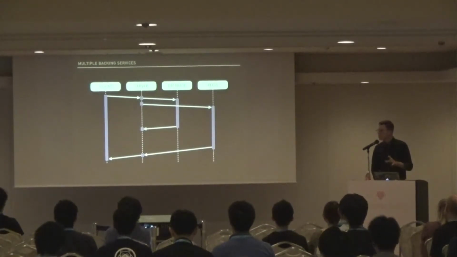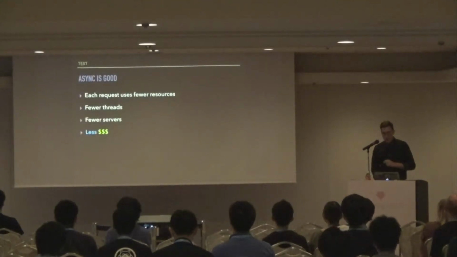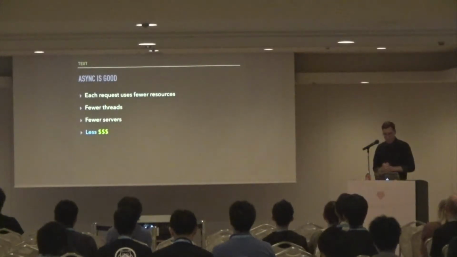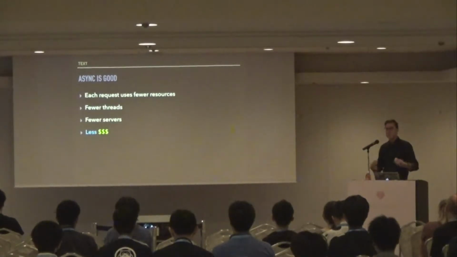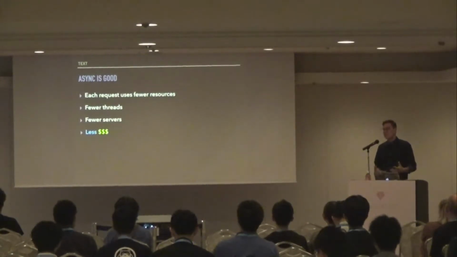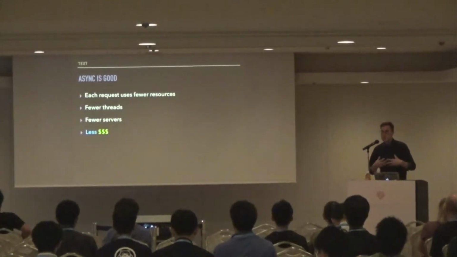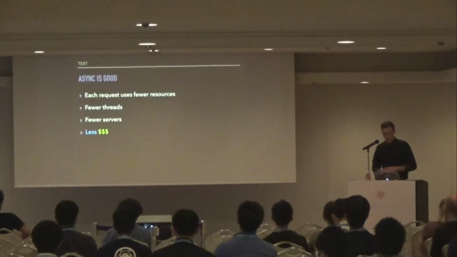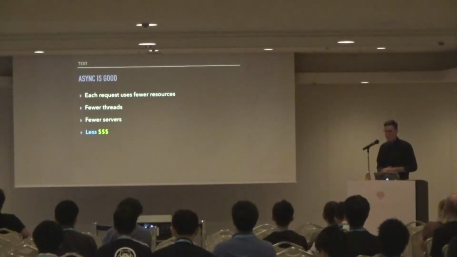So in this new asynchronous and non-blocking model, we're saving money. Each request uses fewer resources. Multiple requests can share a single thread, which means that we need fewer threads, which means that we need fewer servers, which means that we're going to spend less money. So this may seem like a technical talk, but this is really like a financial talk about using your resources better, being more efficient, and ultimately not spending so much on servers.